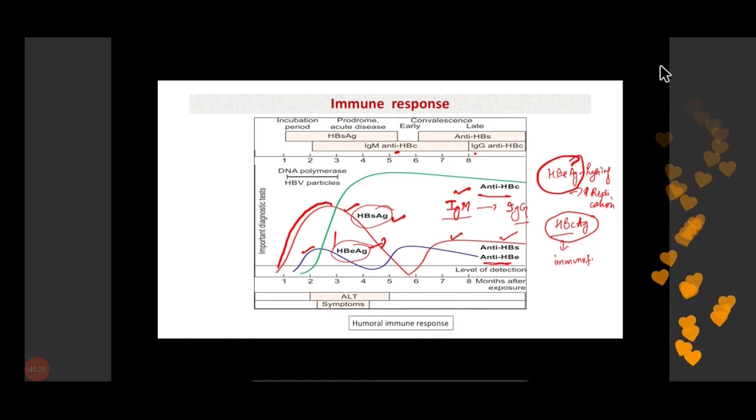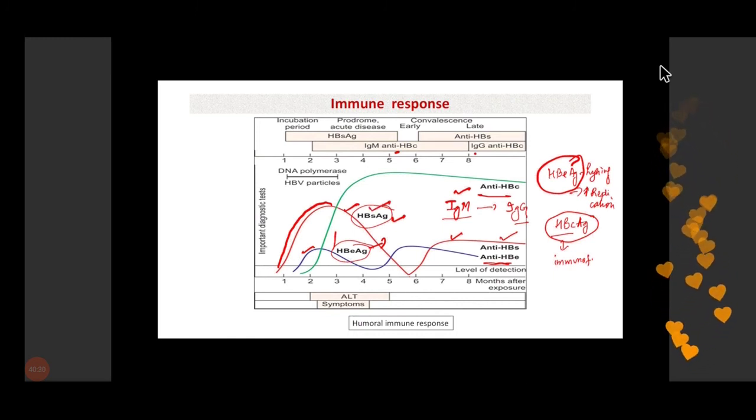The first marker that will appear is hepatitis B surface antigen, and the first antibody that will appear in the serum is IgM anti-HBc antibody. Then HBe antigen can be present in the serum. Its presence basically denotes that the patient is highly infectious and there is a high replication of the virus.